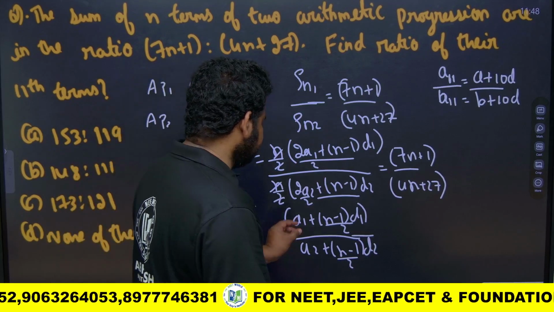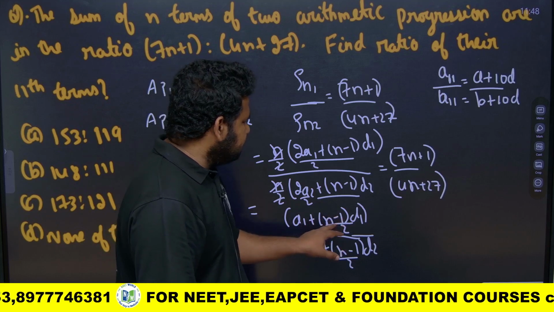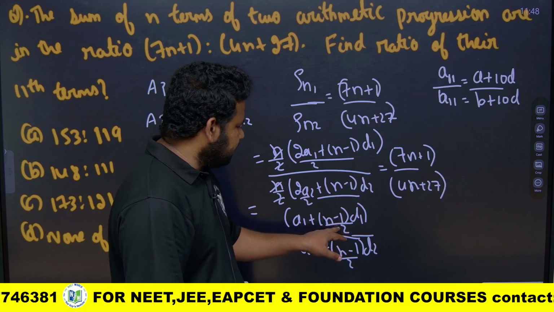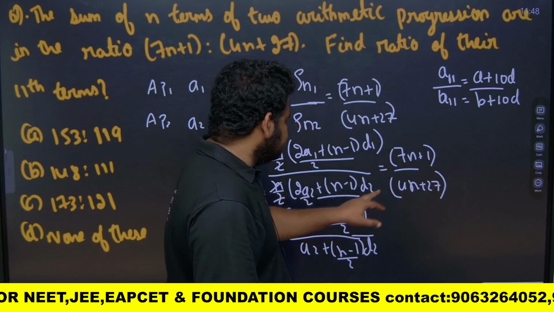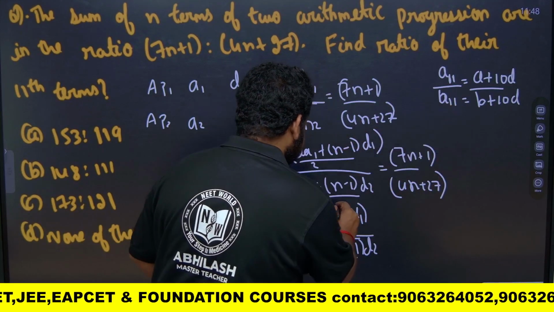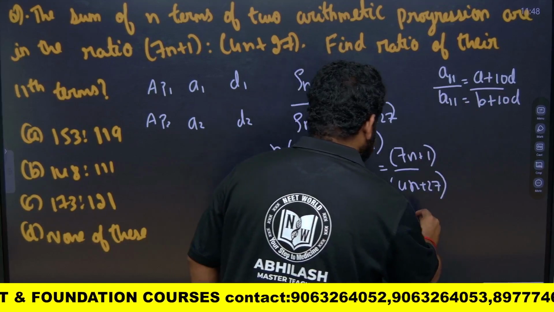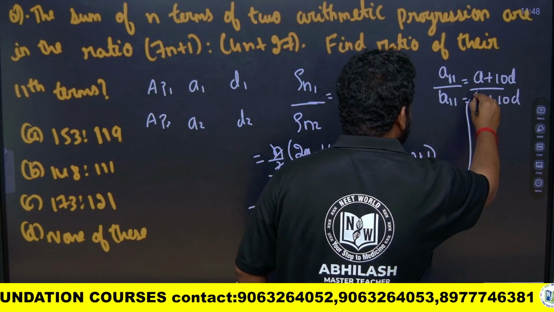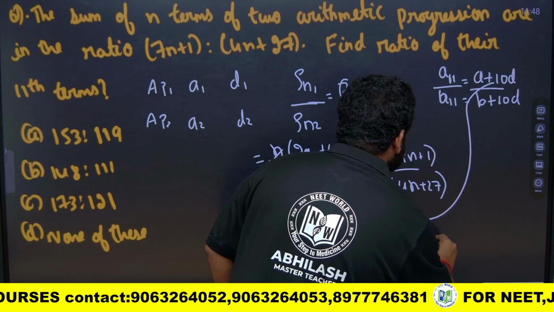Now understand one thing: a1 plus (n minus 1) into d1, with n minus 1 by 2 here, is nothing but equal to 10. See here, n minus 1 by 2 is nothing but equal to 10.